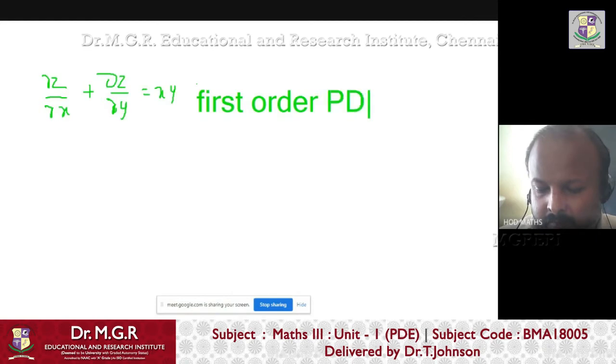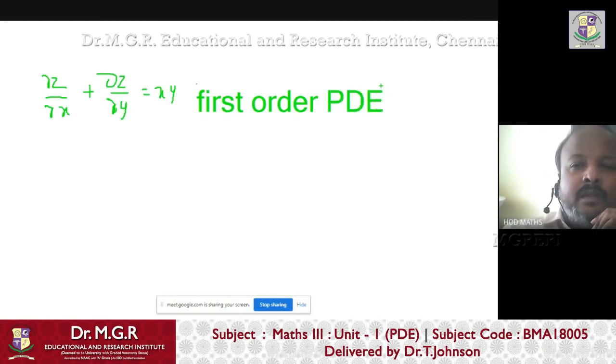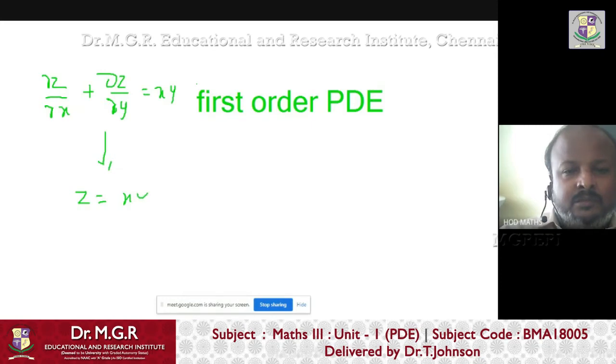PDE, right? So in this first order PDE, when we solve it, we get the solution z equals xy plus some function of x plus y, right? Now the order of the equation is 1, right?